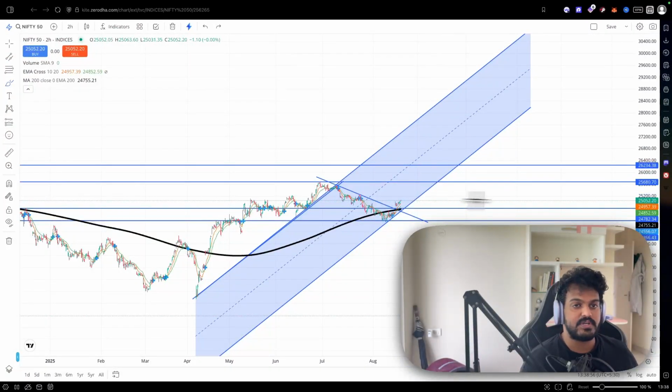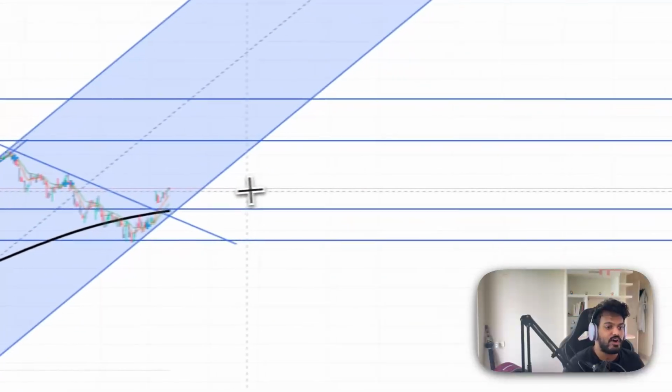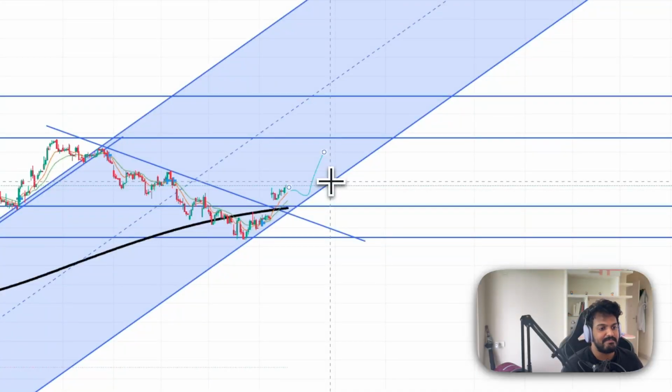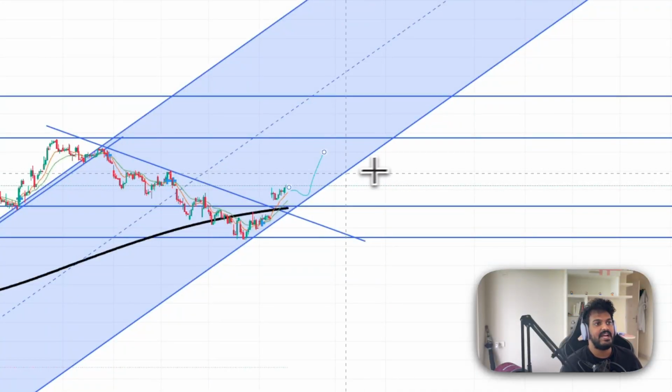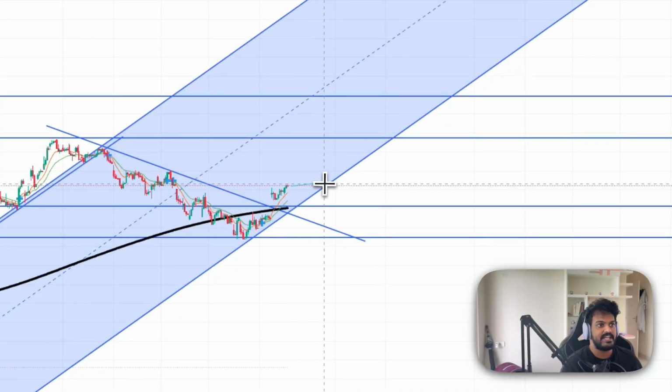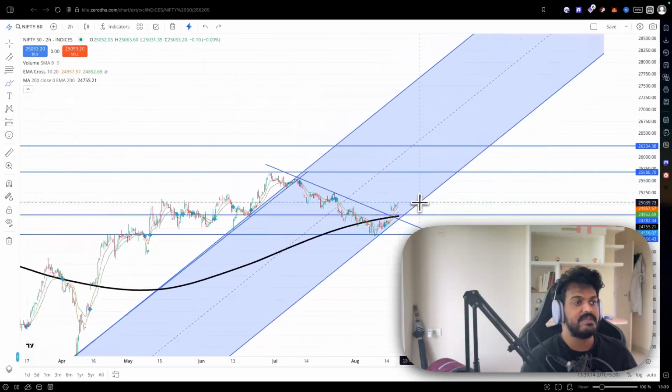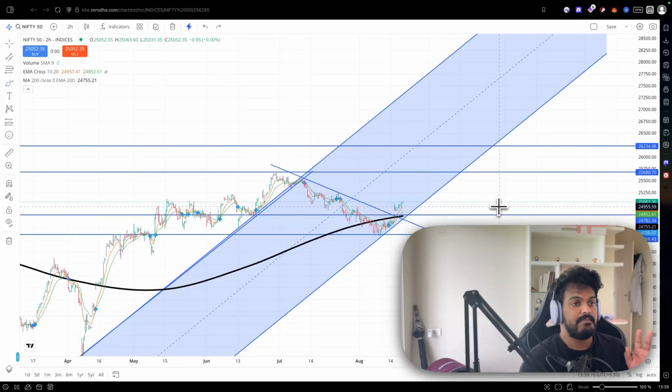Again, let me put it this way: if someone is trying to buy options and the price can remain here for a long time and then go up, and if you keep buying options like that, it can also remain like this and fall. So the probability is not so high that you can start buying options and lose your money. Be careful and trade with cautiousness and understand the trade completely.